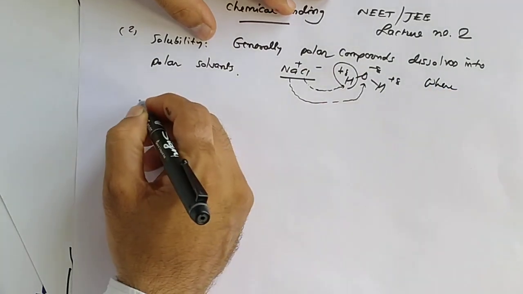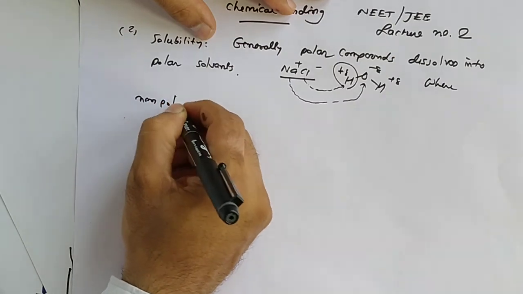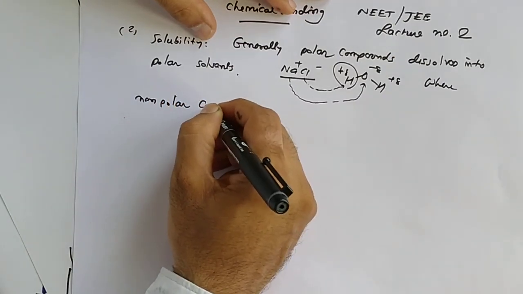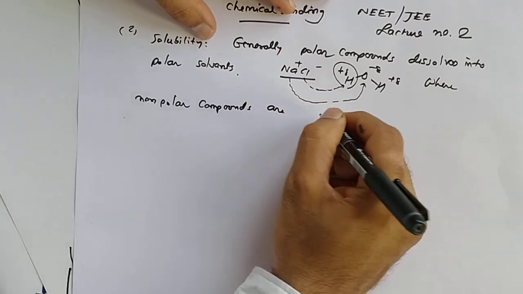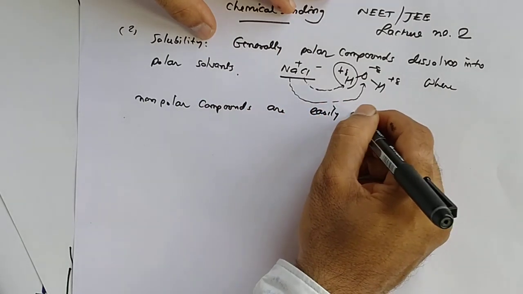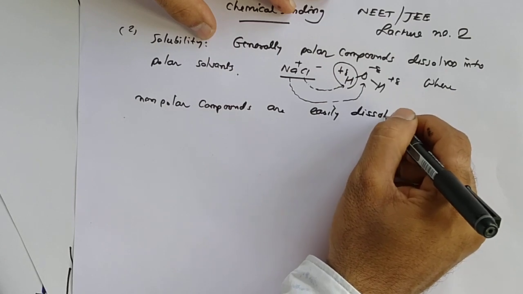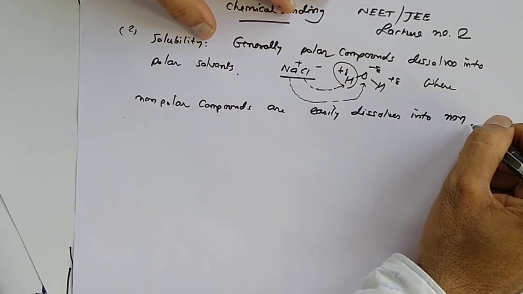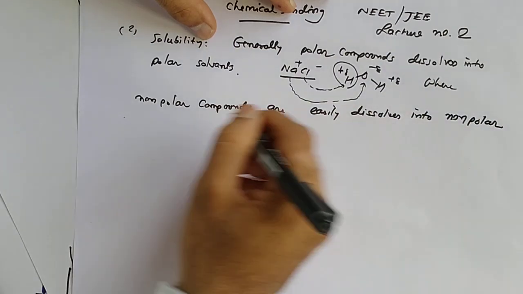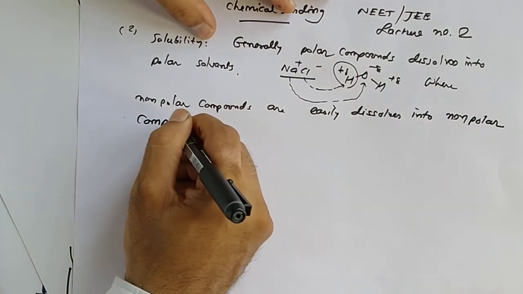Whereas non-polar compounds easily dissolve into non-polar compounds.